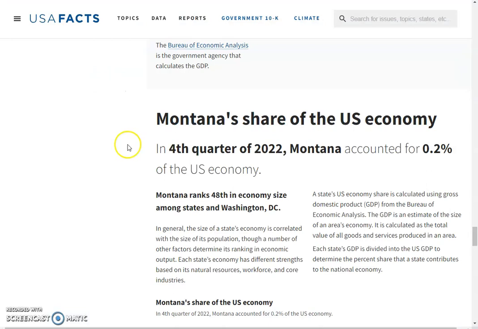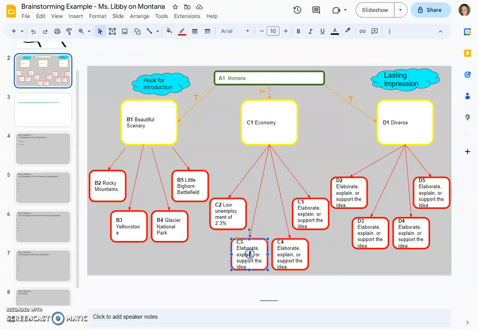I think this is also interesting. Montana's share of the U.S. economy was 0.2%. So if you think about there being 50 states, if it was split equally, each state would get 2%, but we're way lower than that. Our economy does not really drive the nation's economy at only 0.2%. So I'm going to mention that. And in my opinion, if it's hard to paraphrase something, I would just totally take the entire little chunk of information. We can direct quote it, right? So just like that.